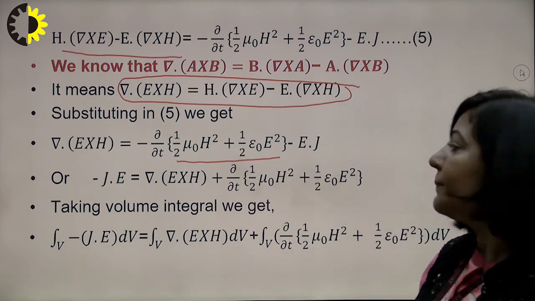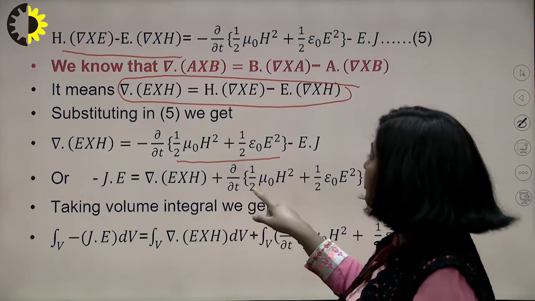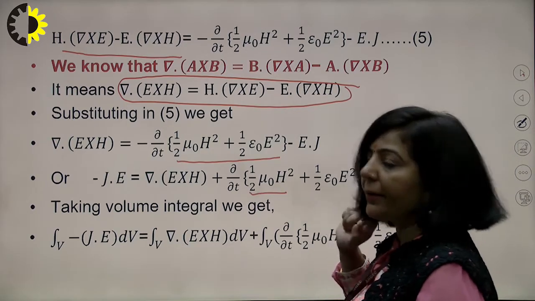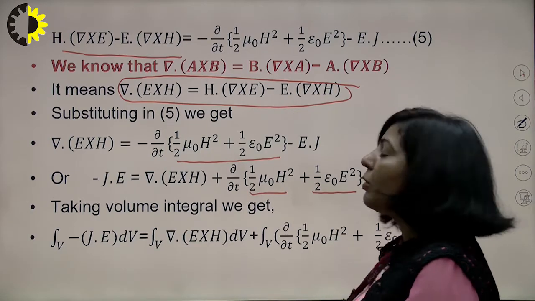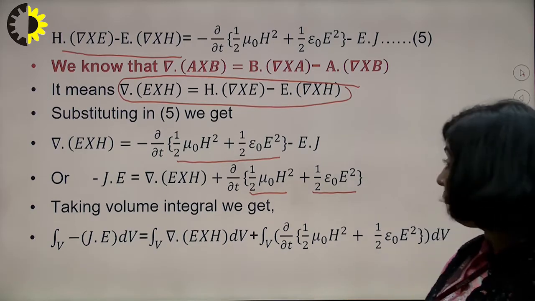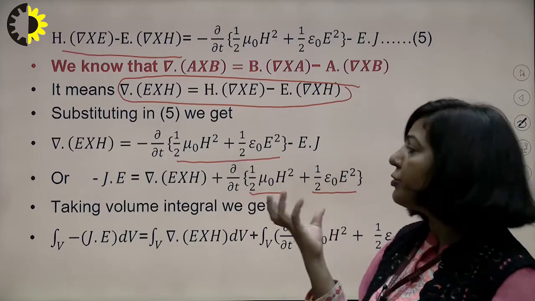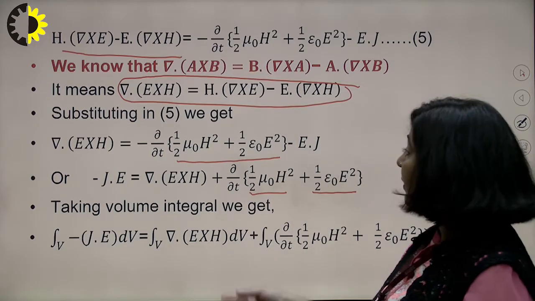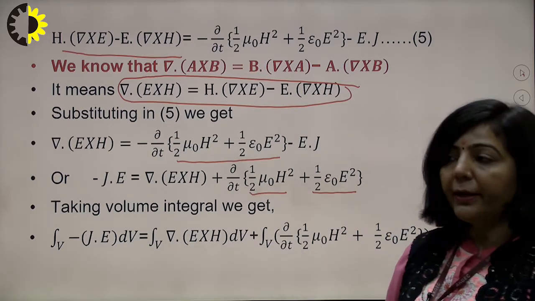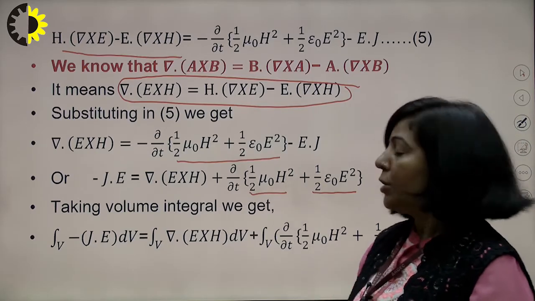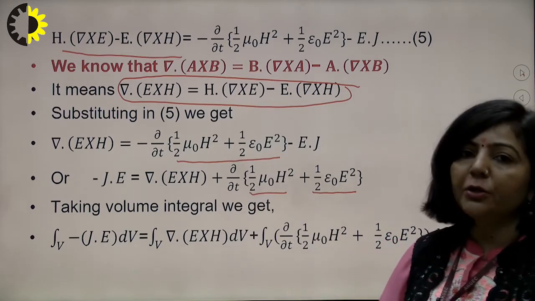The answer is, this particular term is the energy in magnetostatics. This term is also energy in electrostatics. It means that the combination of these two also represents energy. And when this del by del t operator is there, it means it is flow of energy. So this term represents flow of energy.